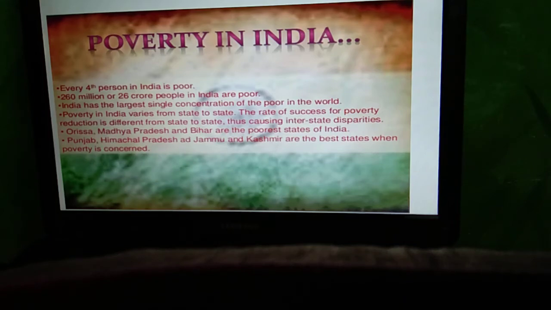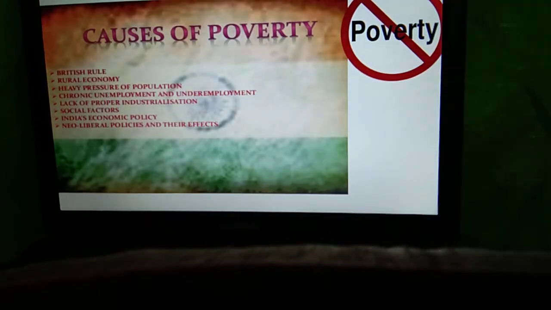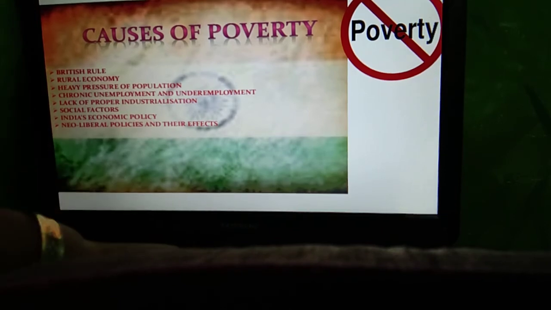So in India there are a lot of problems that occur due to the basic reason of poverty. So here are the basic causes of poverty. First of all, the rural economy, because most of our people live in rural areas. They don't have proper shelter, clothing facilities, even they don't have a proper nutritious diet. So this is the main cause of poverty. Next one is the social factors, heavy pressure of population, chronic unemployment, etc. So these are the main causes of poverty.